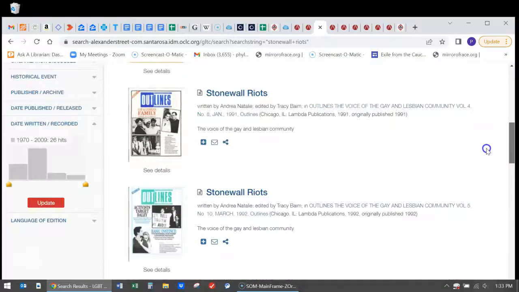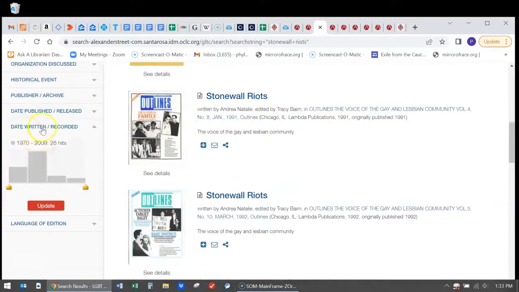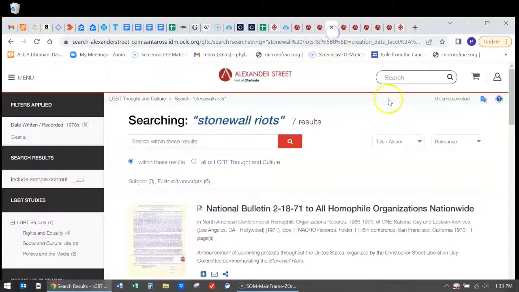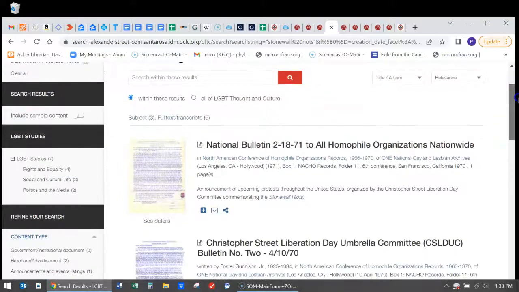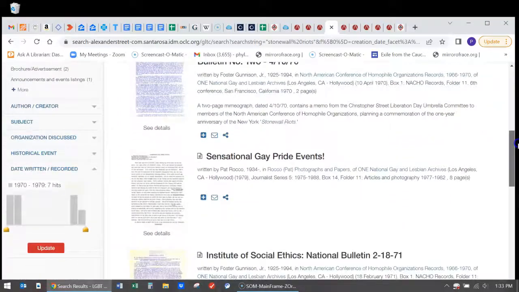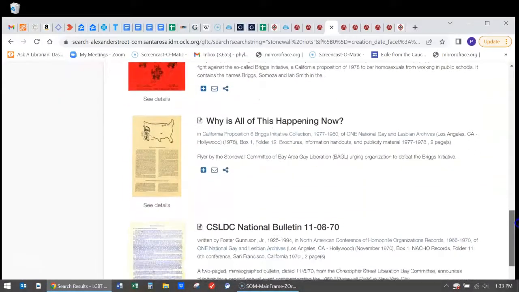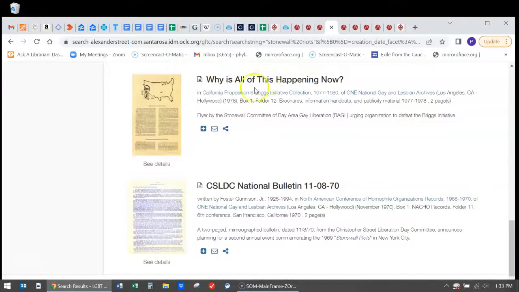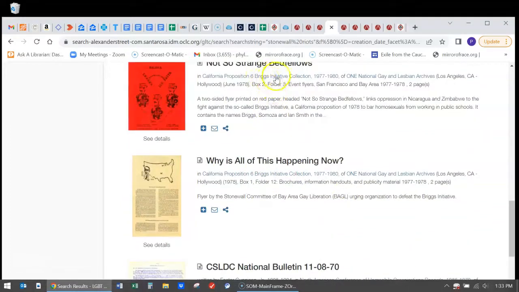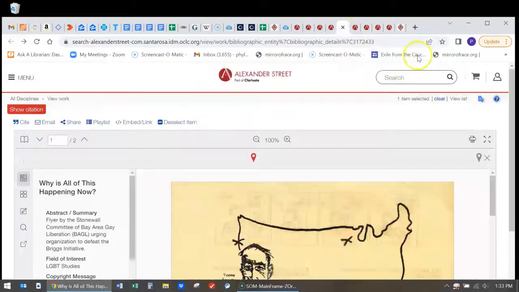So what I'm going to do is go to the date written recorded filter and filter it back to just the 1970s. And when I do that, I get fewer results, but it's really exciting to see stuff that was written at that time. And why is all of this happening now? That sounds interesting. I see here the Briggs Initiative. I had noticed that on this one as well. I'm going to go into that article.